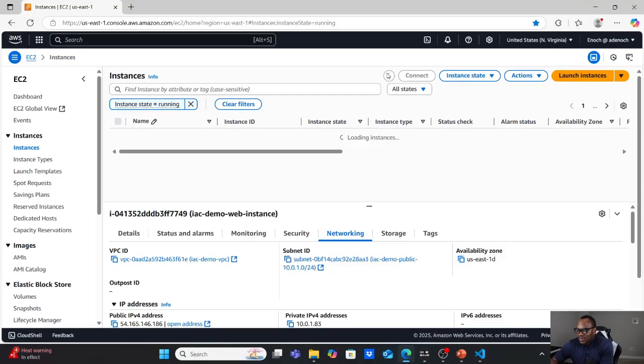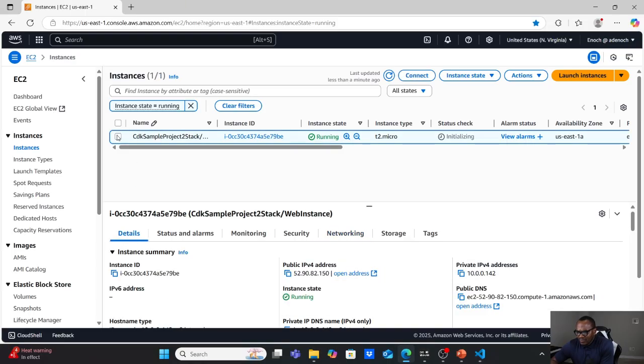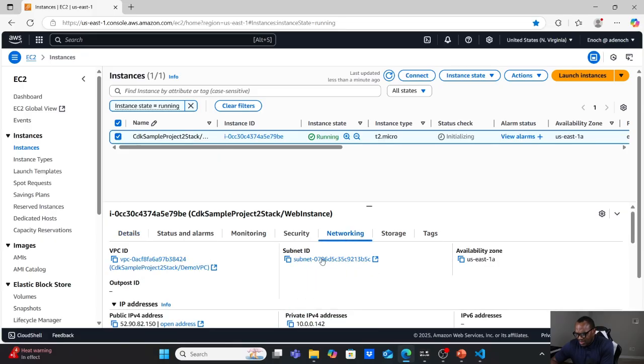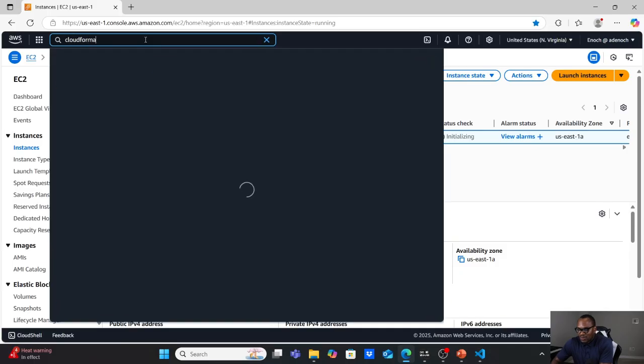This is the EC2 console. This is EC2, and you can see that the CDK sample project has been created for us. And if you check your networking, you will see everything that we created. You can see the VPC. You can see the subnet that was created. Everything is from the CDK, and you know, CDK is an abstraction of AWS CloudFormation.